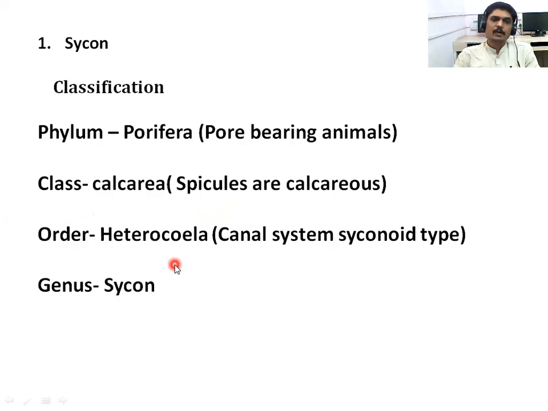The third one is the order of Sycon, which is Heterocoela. Why do we call them that? Because the canal system in Sycon is of the syconoid type. Already in theory lectures we discussed the various types of canal systems present in sponges: asconoid, syconoid, leuconoid. So in Sycon, the syconoid type of canal system is present, and the genus is Sycon.